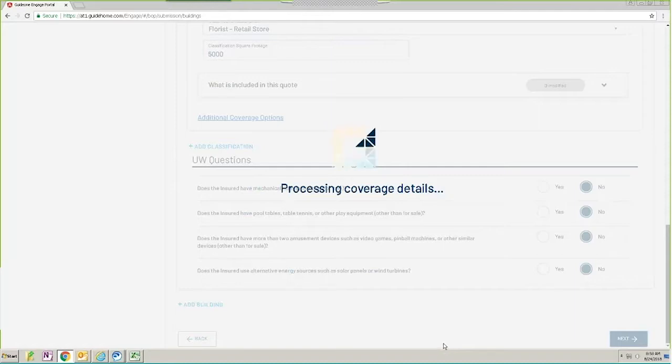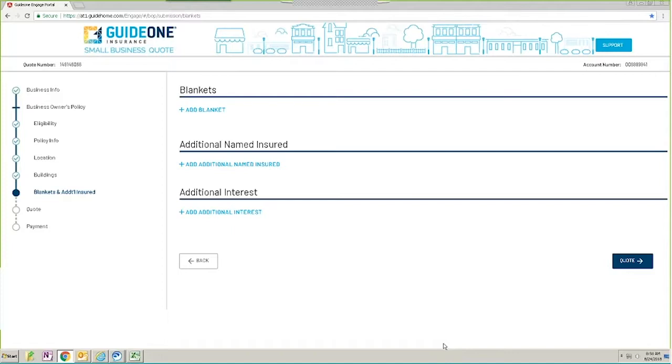Again, we're processing any coverage details that you've made. We're processing any answers to underwriting questions that you have provided, and we're going to fill what's called our blanket and additional insured page. And this blanket and additional insured page is sort of the catch-all for things that aren't very common, but we want to put them in one place for them to be easy for you to find. If you needed to add a blanket, if you needed to add an additional name insured or an additional interest, you just click on the plus sign and it brings up the information that you need to complete that. But we don't have any of those in this quote, so we're going to click Quote.